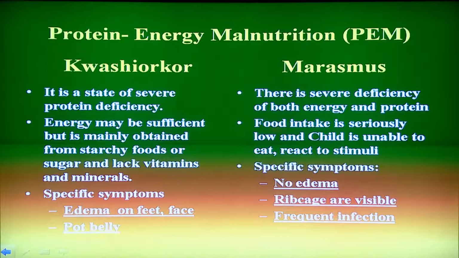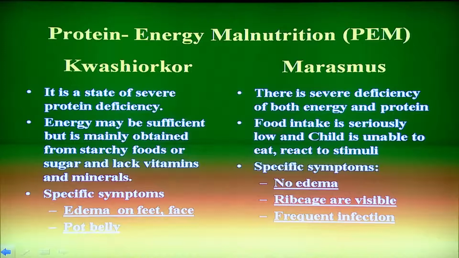And in marasmus, there is a severe deficiency of both energy and protein. Food intake is seriously low and the child is unable to eat, even to react to any kind of stimuli. It can be observed through the rib cage and frequent infection, and there is no edema.